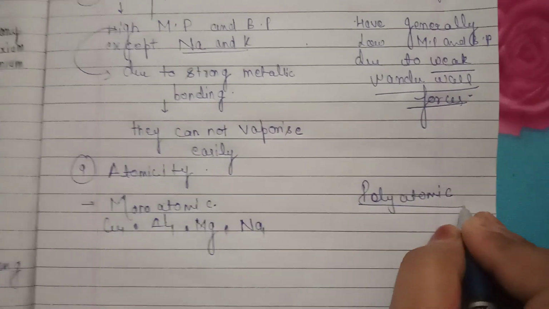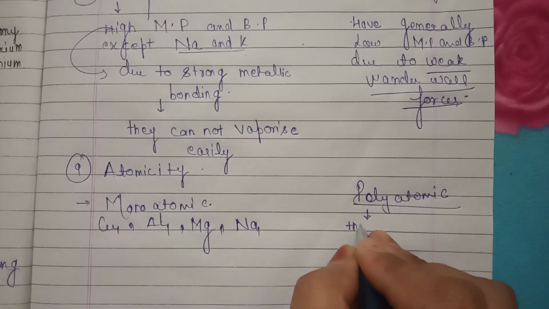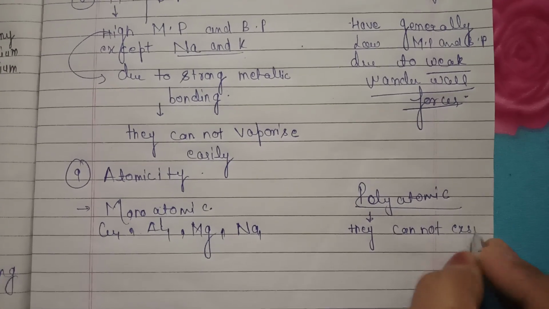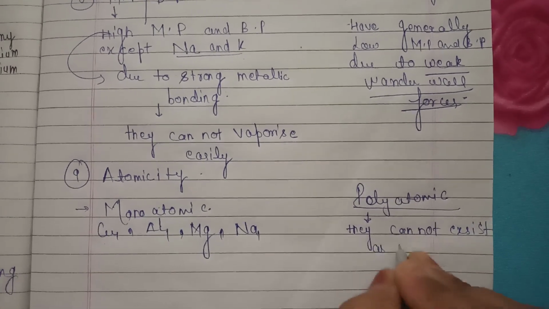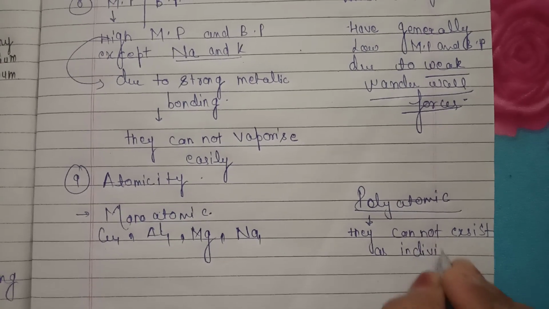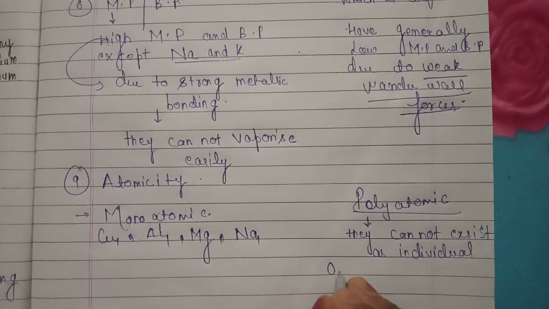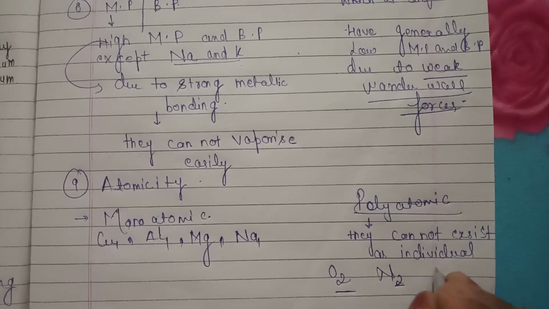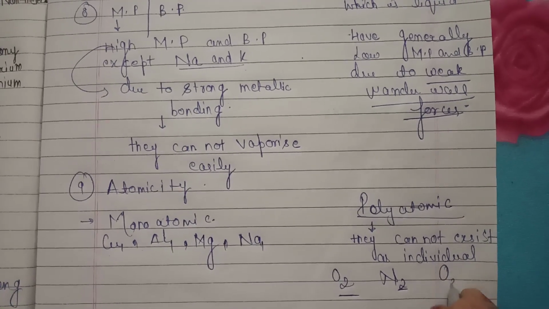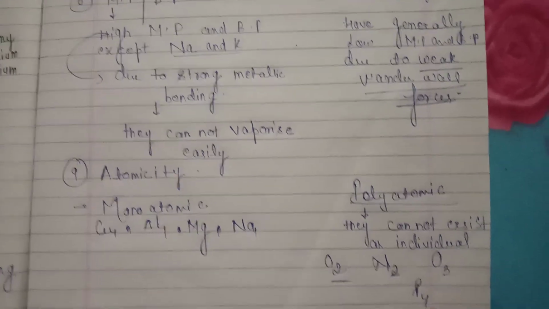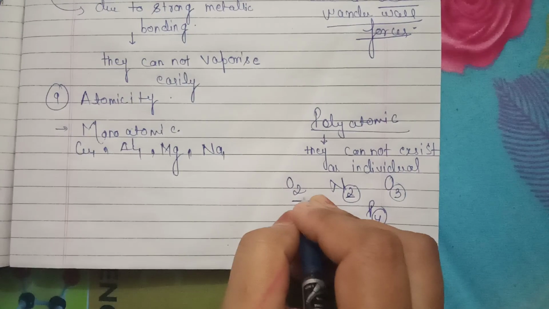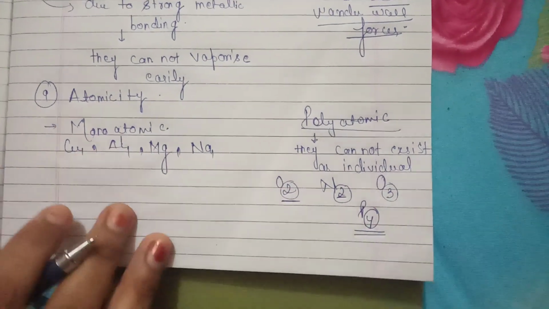I mean to say that they cannot exist as individual atoms. For example, oxygen, CO2, N2, ozone, that is O3, phosphorus, P4. So they are polyatomic in nature, that their atomicity is more than 2.